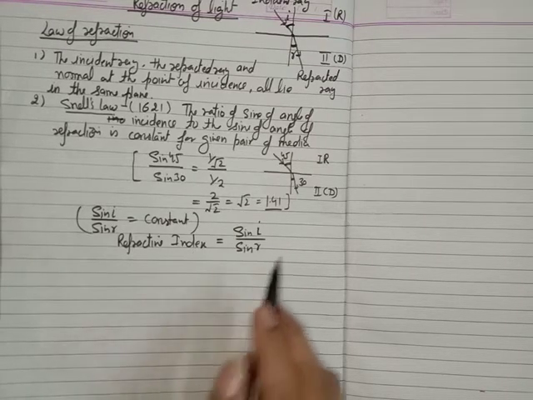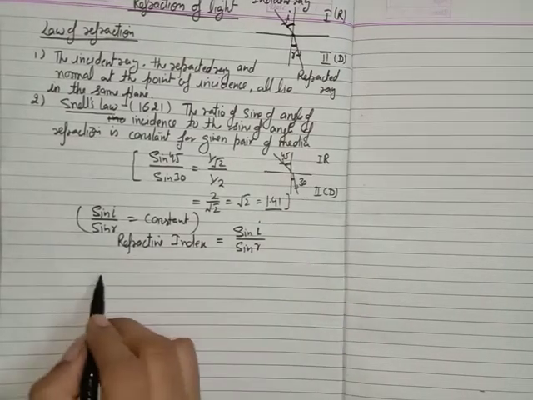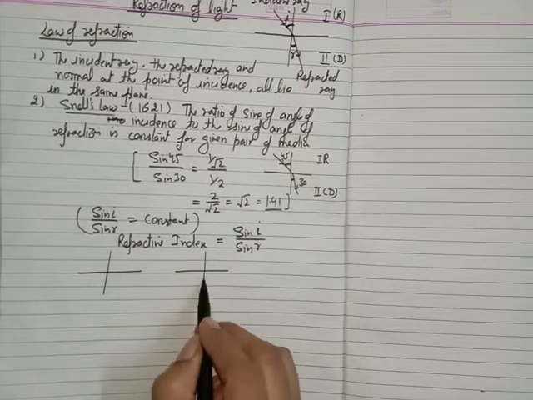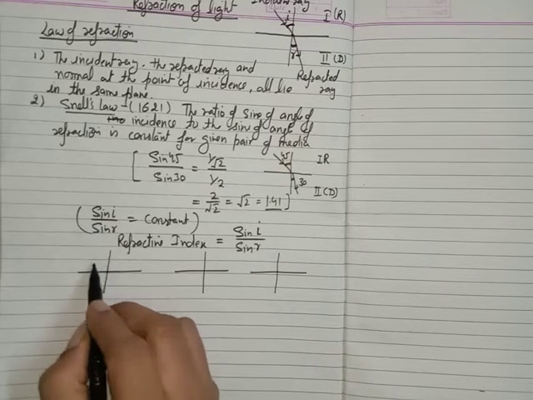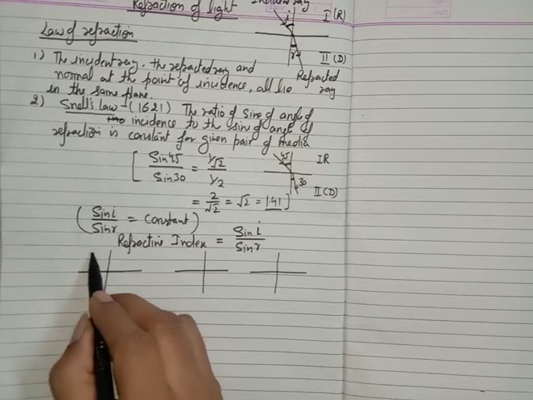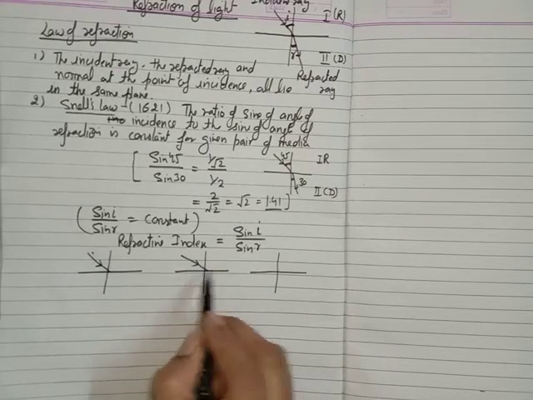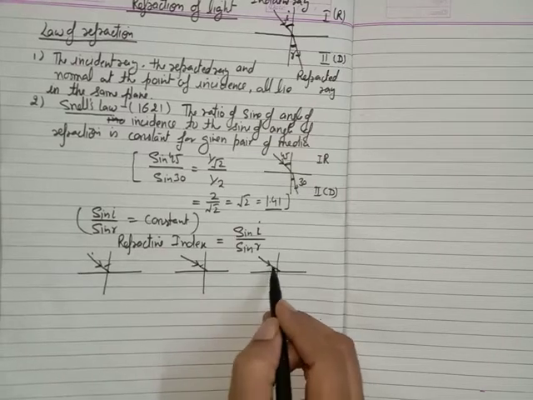Now again, the refractive index is actually the bending ability. As the refractive index gets higher, the medium will be more and more denser. Suppose these are the incident rays. All these angles are the same for this incident ray.